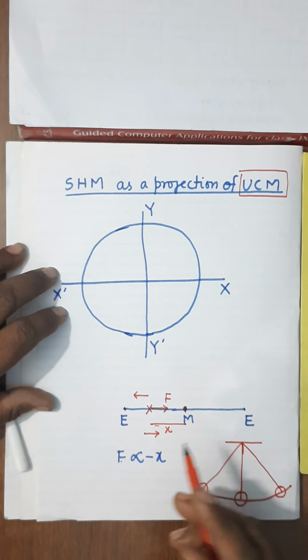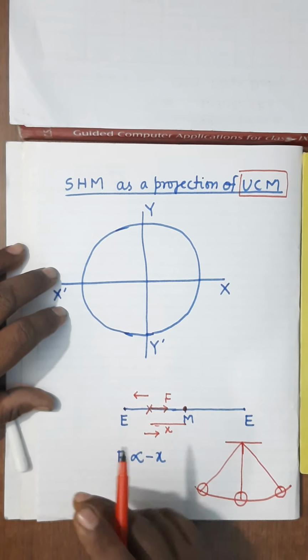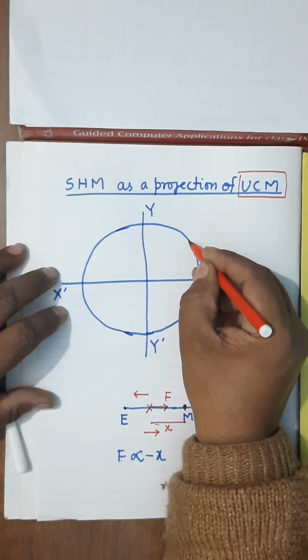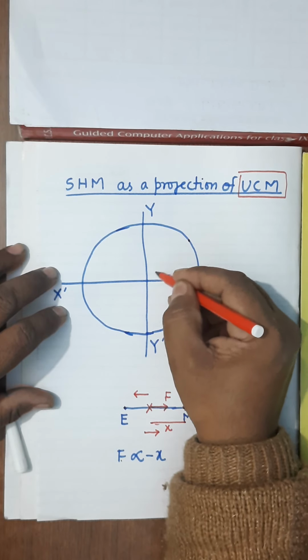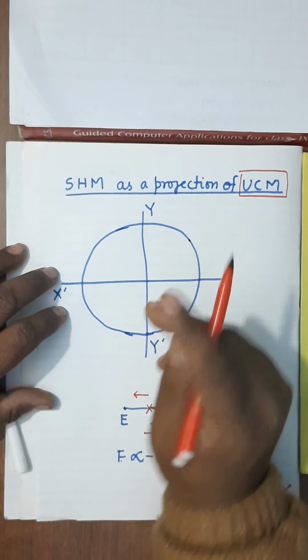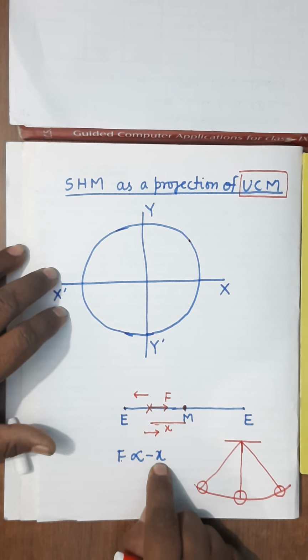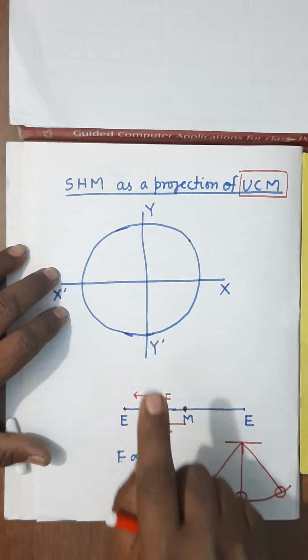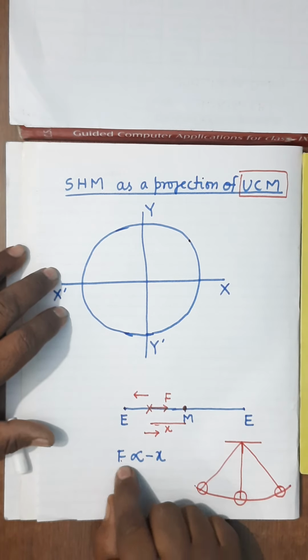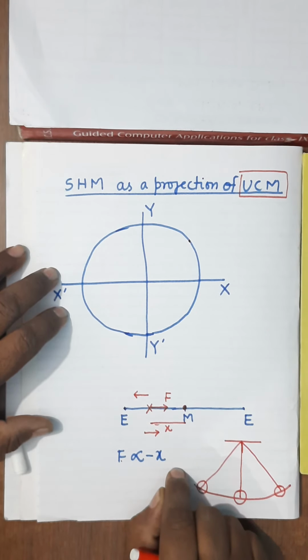It is not under a restoring force. Though in uniform circular motion the particle is experiencing a centripetal force, that is not a restoring force. That is not the force like this. It is clear? The magnitude of that force remains constant, while here this force is varying in nature. Its magnitude is varying.